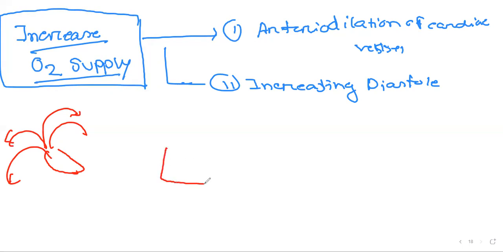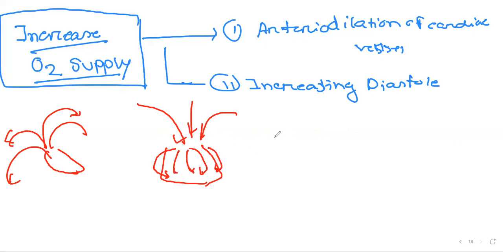But when the heart gets dilated, it draws blood from various portions, and it also gives supply to its own. So if we cause our diastole to be long, then it will supply our heart. We can increase the oxygen supply to the heart. And how can we increase our diastole time?